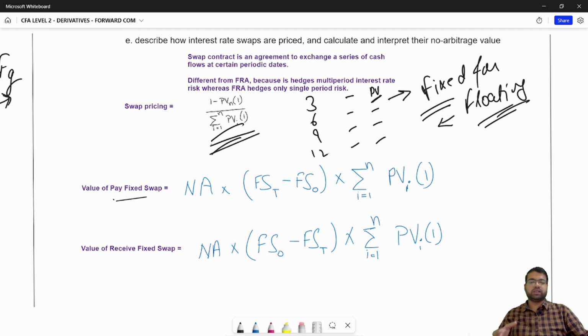And if you are receiving a fixed amount, and someone else is receiving a greater amount today, that means you are having a loss. But if someone else is getting lower payments today to enter into the same contract, then you are at a benefit. So this is the formula to calculate the value of a receive fixed swap.